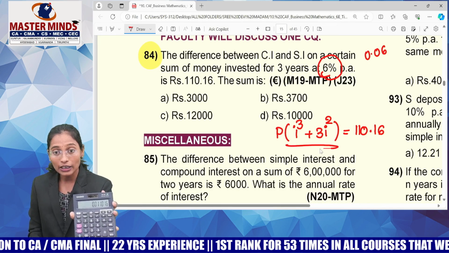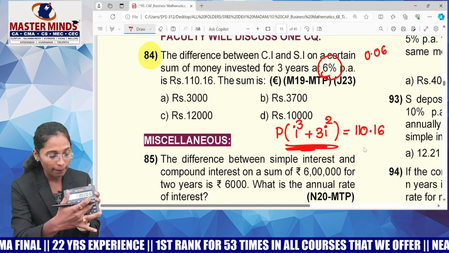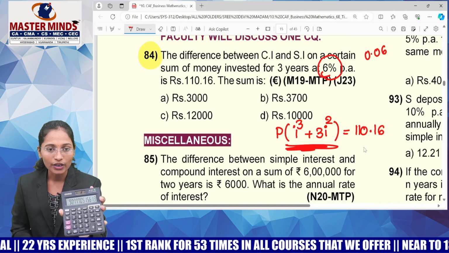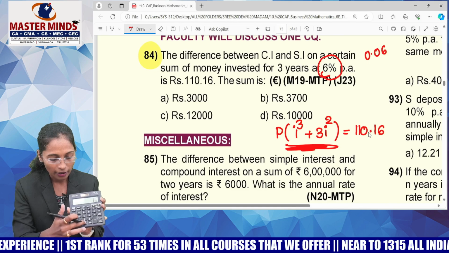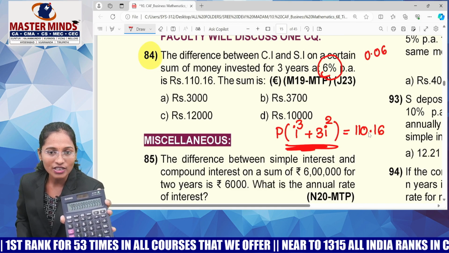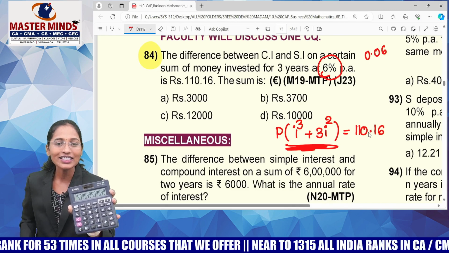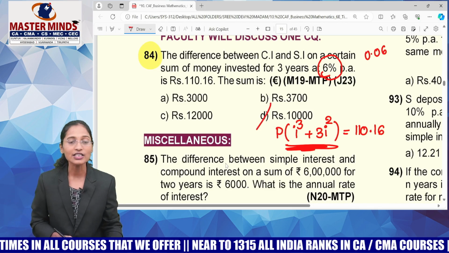This value is being multiplied here, so if I bring it to the right side, it becomes divided by. Nothing to worry. 110.16 divided by this value, and this is what I got. Have you seen the answer? 9,999.9 recurring means the answer is 10,000.